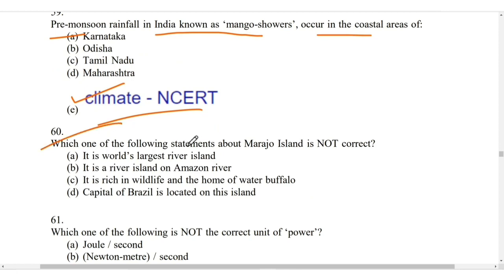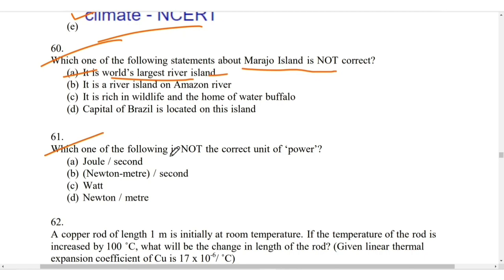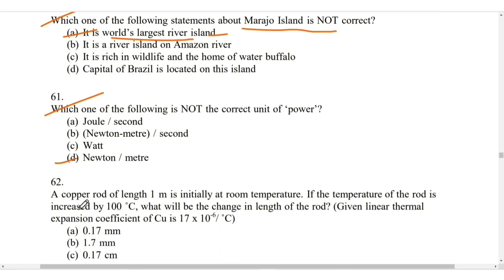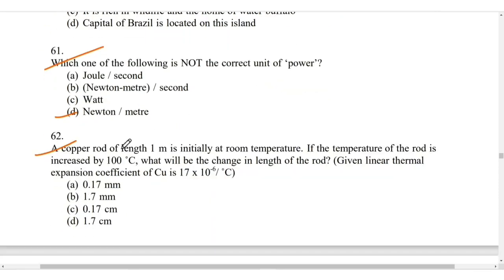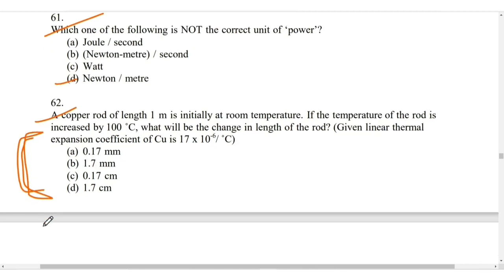Which one of the following statements about Marajo Island is not correct? It is the world's largest river island. It is not correct. Which of the following is not the correct unit of power? It is Newton per meter. A copper rod of length 1 meter is initially at room temperature; if the temperature of the rod is increased by 100 degrees Celsius... I have solved this question in my Telegram channel. You can refer to that.